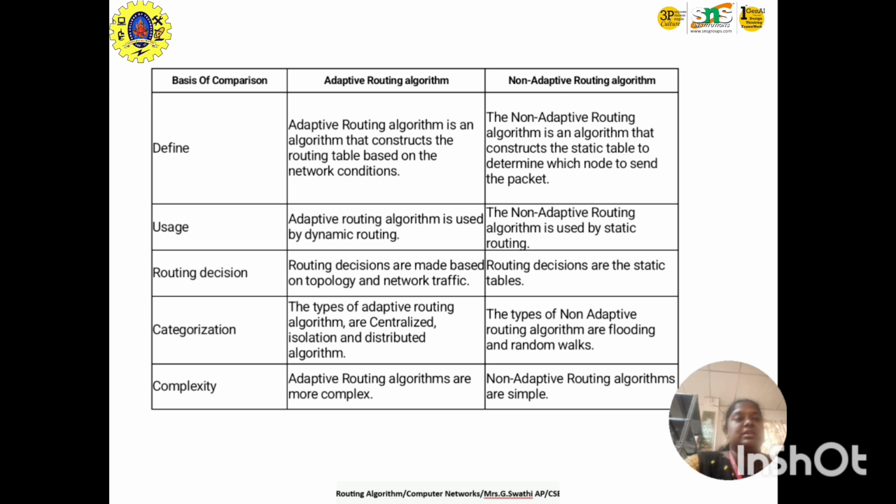Complexity: adaptive is more complex, and non-adaptive is simple for communicating.